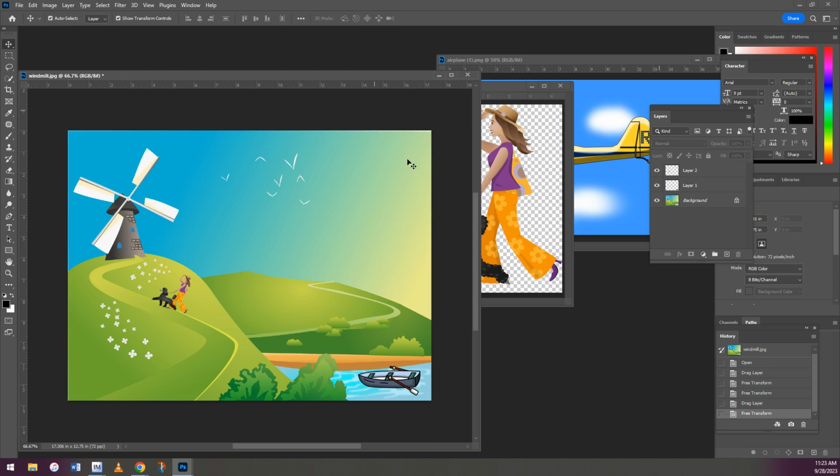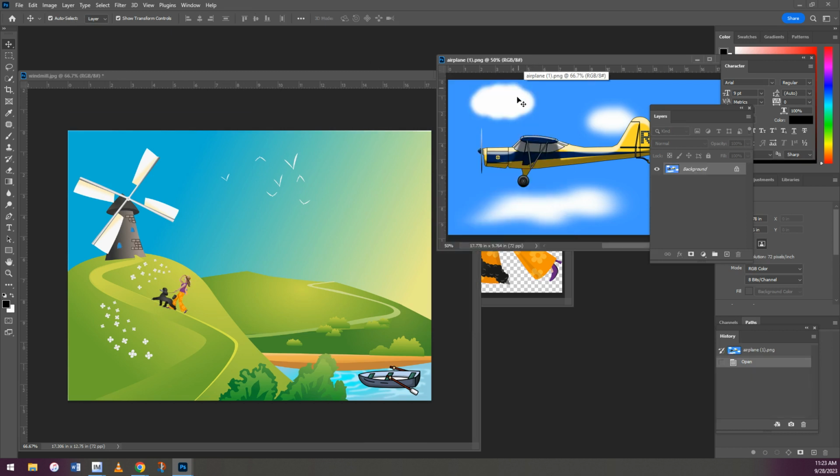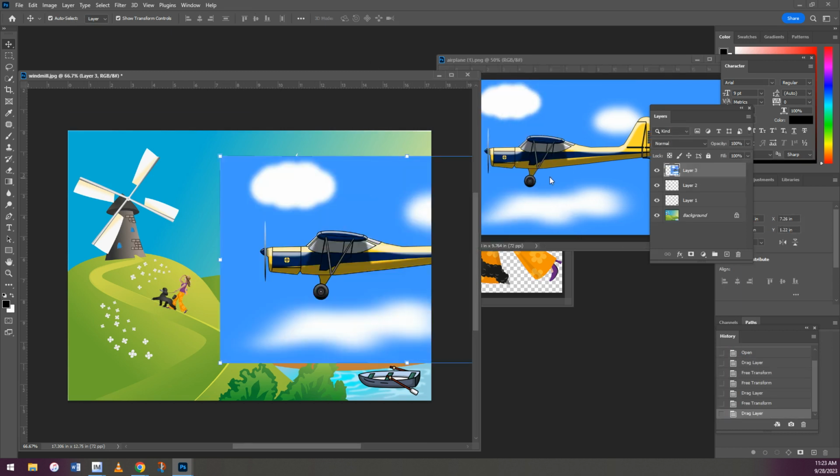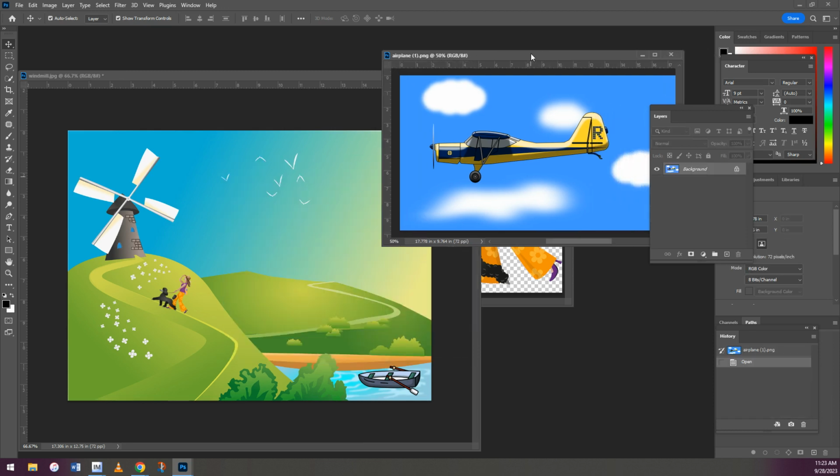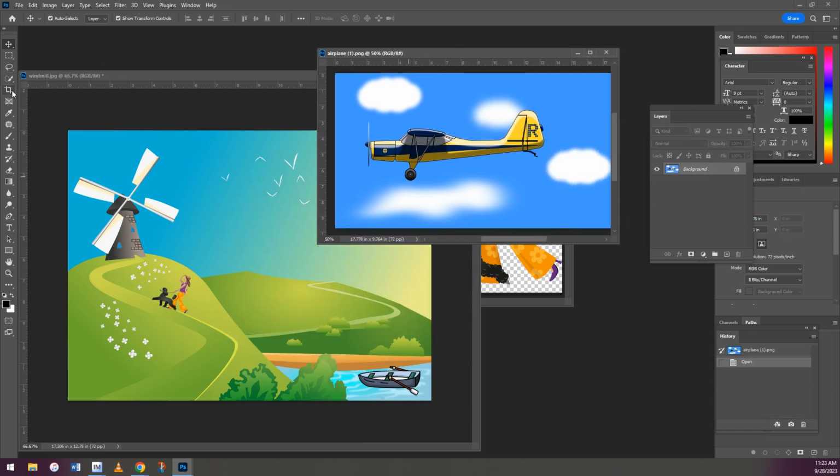Pretty steep hill, huh? All right, then the airplane is not on a transparent background. If I moved this over, it would bring the sky with it, and we don't want that. So what we're going to do is we're going to use the magic wand tool, which is right here under this one, I think. Magic wand. There we go. I think if you haven't used this tool before, it'll show this box, but it's the 4th one down. You're going to go to the magic wand tool, and it would be pretty hard to select the airplane, so let's select the background, the sky, instead.